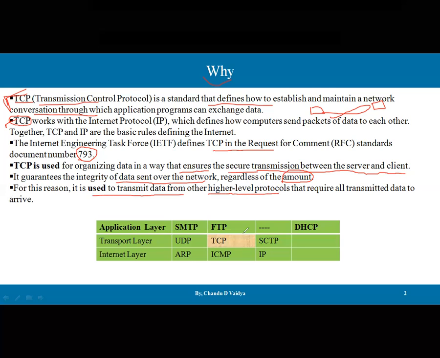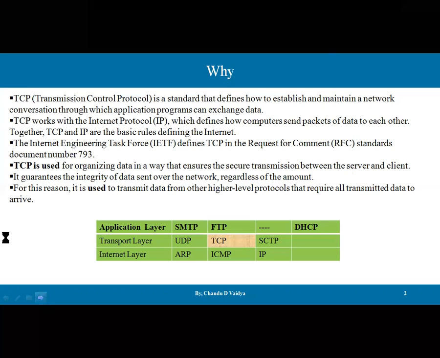If you look at the diagram, guys, here is the position of the TCP protocol. TCP is a transport layer protocol, where the upper layer is the application layer and the lower layer is the internet layer, or maybe the network layer, where IP lies. Okay, so let's start with the TCP services.